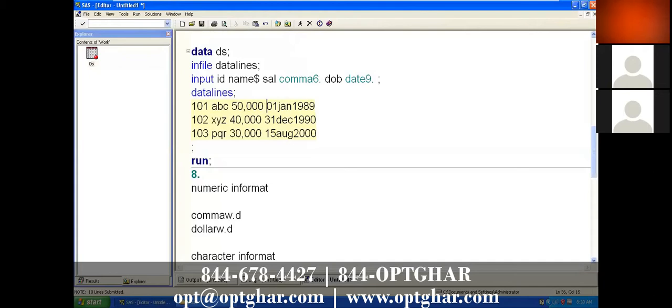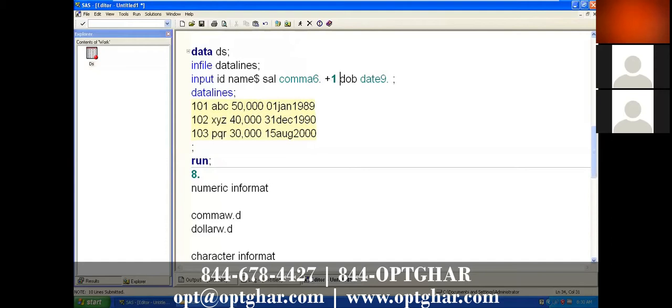So what happened in such a situation? Give here length 7, no problem. It means it will take from here up to here, 1, 2, 3, 4, 5, 6, 7. It's not an issue. Otherwise, let it be 6. For the next variable, before the next variable, just give plus 1.